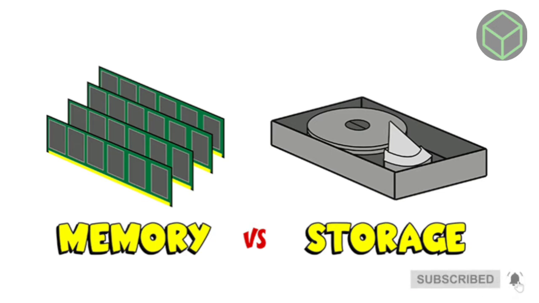RAM stands for Random Access Memory. The two components that memory and storage refer to are RAM and the hard drive. The memory is known as RAM. It is the part of your computer that it uses while it is powered on. Your computer stores everything that it's thinking about in RAM.